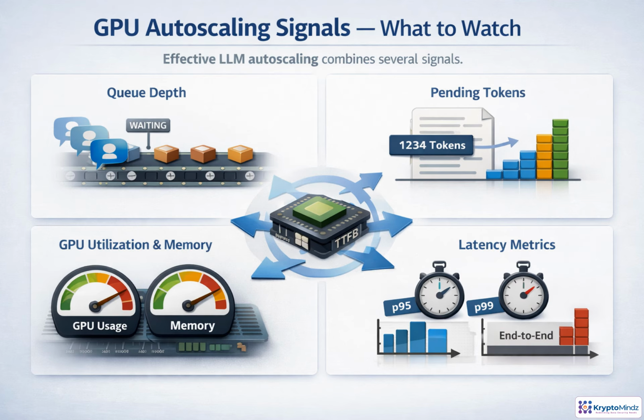Effective LLM autoscaling depends on a set of signals, not one magic number. Queue depth shows that requests are backing up, while pending tokens shows how large that backlog really is. GPU utilization indicates compute saturation, and memory or KV cache pressure shows when batching or context length is becoming the constraint. Latency closes the loop. P95 and P99 time to first token plus end-to-end latency reveal what users actually feel. Scale when these signals agree, and avoid reacting to noisy spikes.